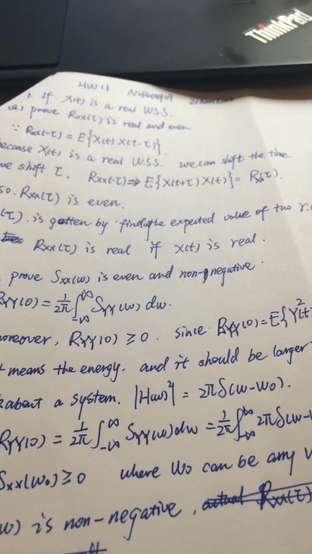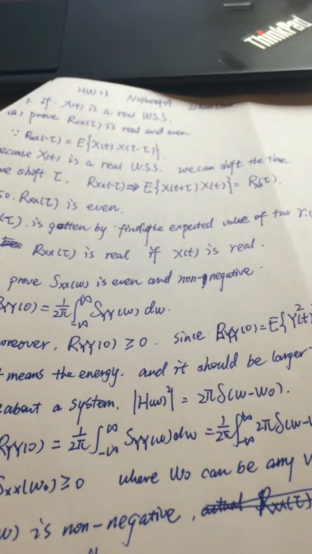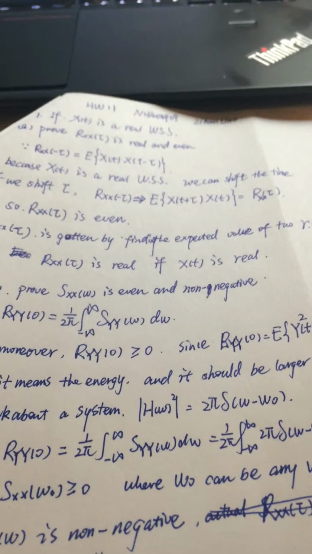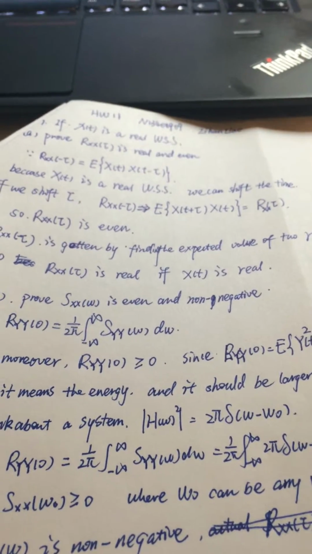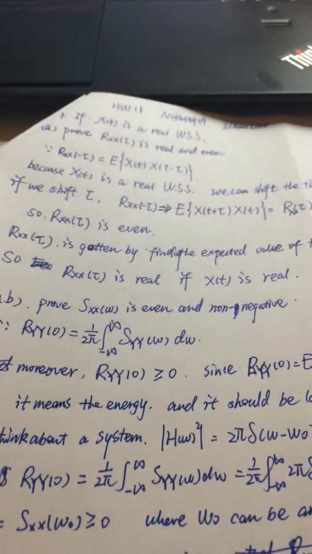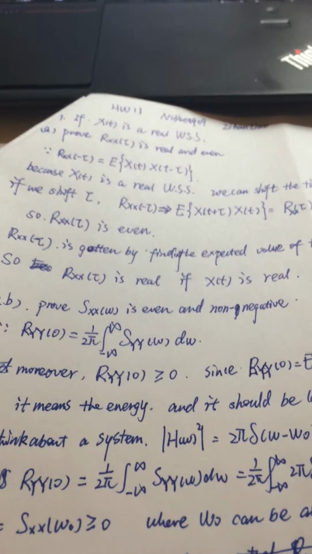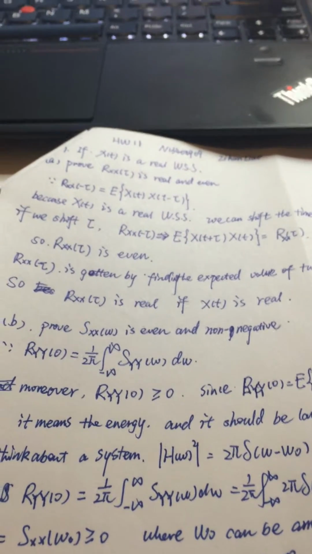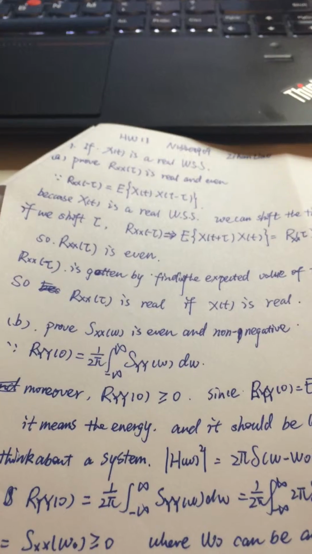And then I have to say, actually it is real as well, because the autocorrelation function is got by finding the expected value of two random variables.